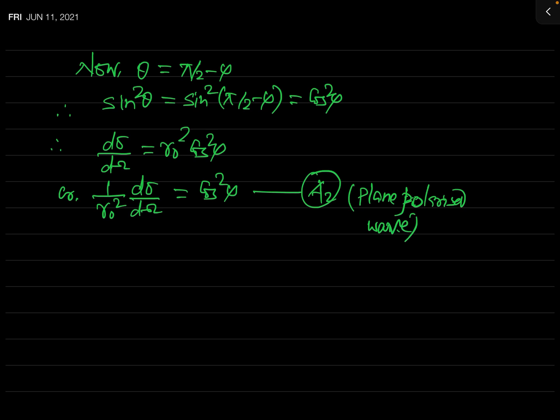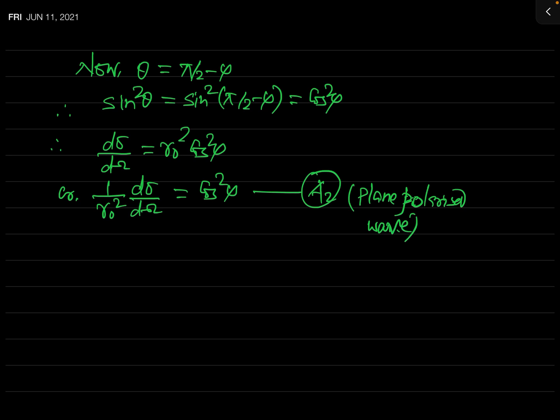And as I have told you earlier, our aim in this present lecture is only to consider the plane polarized wave, but in the second part of this lecture we will consider the unpolarized wave, and then again we will find the expression for this differential scattering cross section.